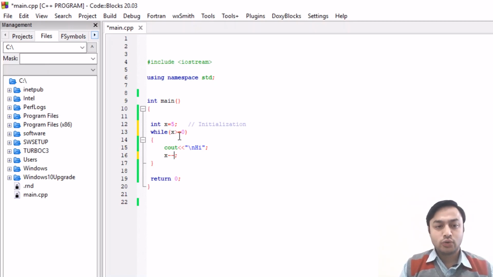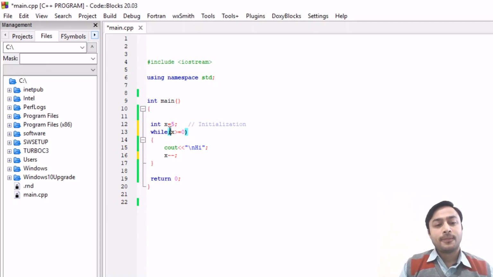5 is greater than 0, the condition is true, then this line will be printed. After that the value of x will be decremented by 1, so here the value will become 4. Then it will move here, 4 is greater than 0, yes, the condition is satisfied. Then again this line will be printed, again the value of x will be decremented, that is, it becomes 3, and again this condition will be checked.